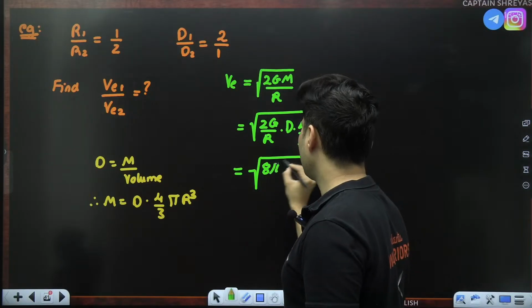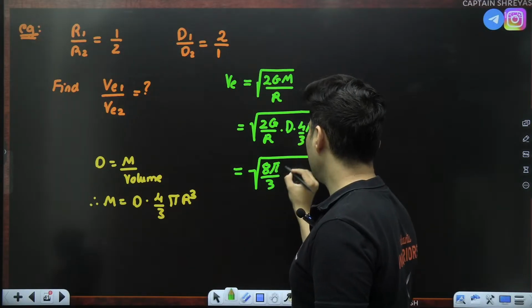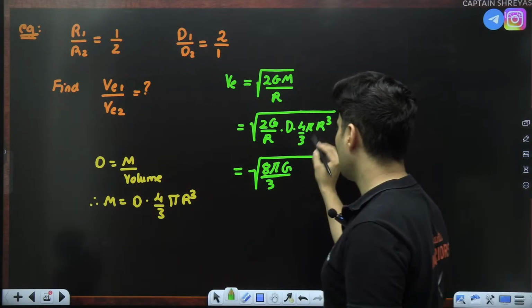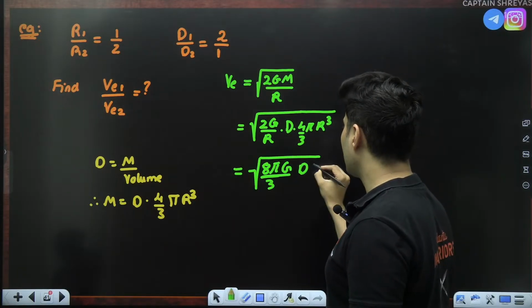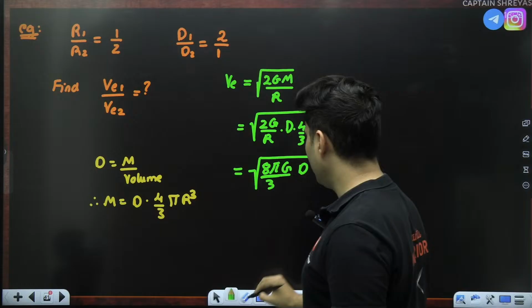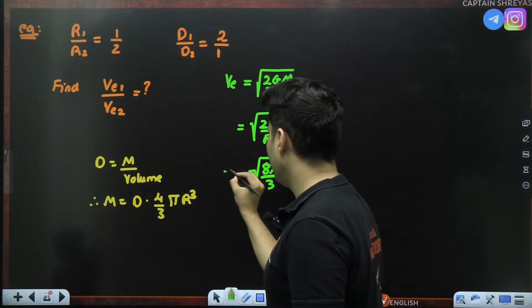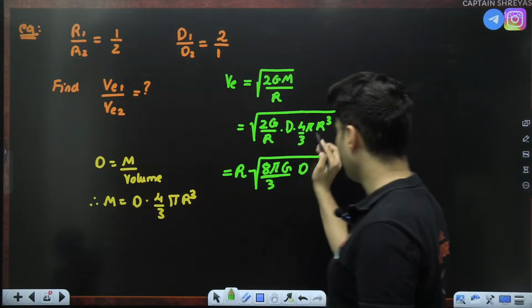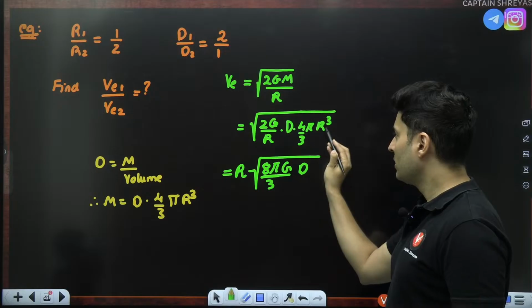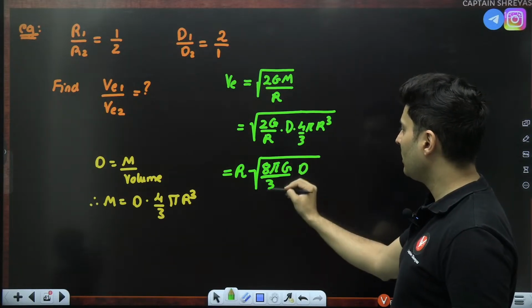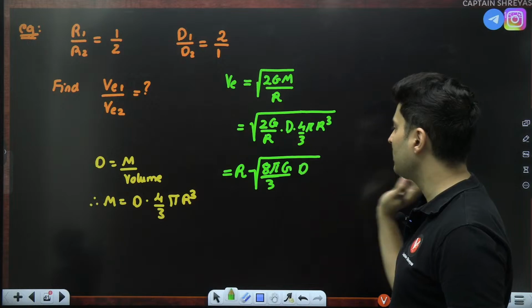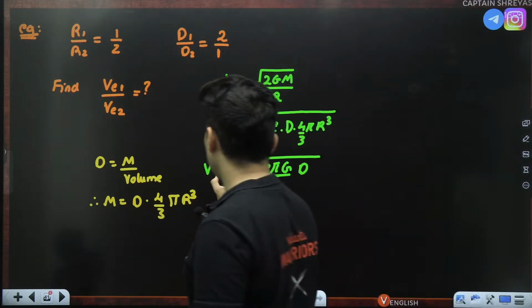Pi as it is, 3 as it is, G as it is. All these are constants. Density is there. R cube and R square will be there, and it will go outside. Square root of R square is R. So 4 2s are 8, 3 has come here, pi is there, D is there, G is there. Perfect. So this is the escape speed formula.